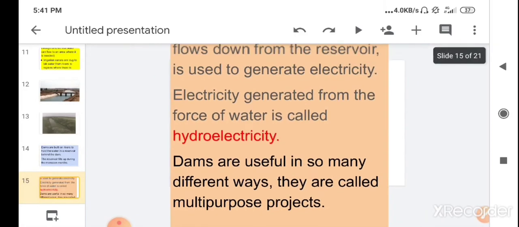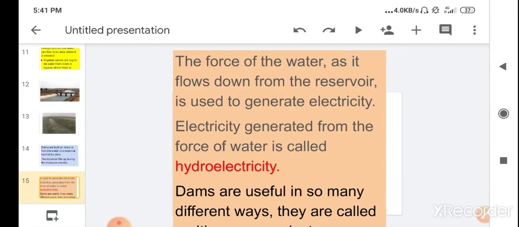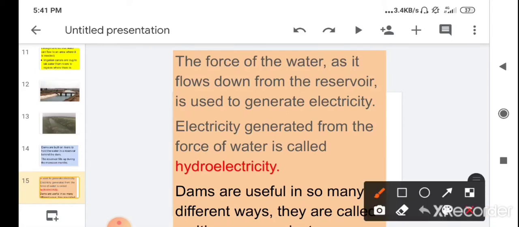Children, the force of the water as it flows down from the reservoir is used to generate electricity. So it is another use of a dam, that the water flowing down from the reservoir is used to generate electricity. So a dam is used to generate electricity.